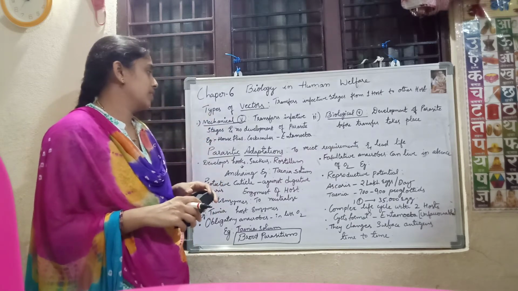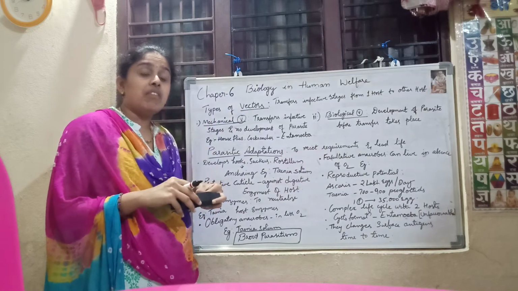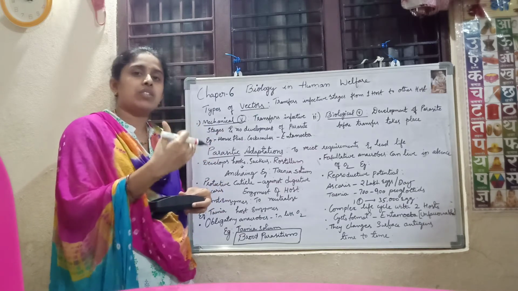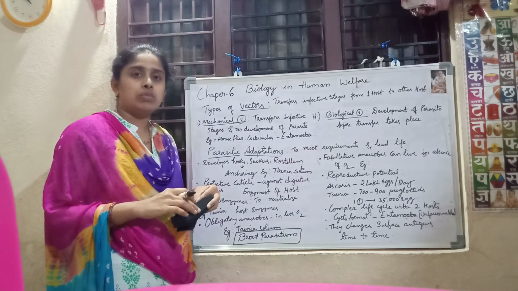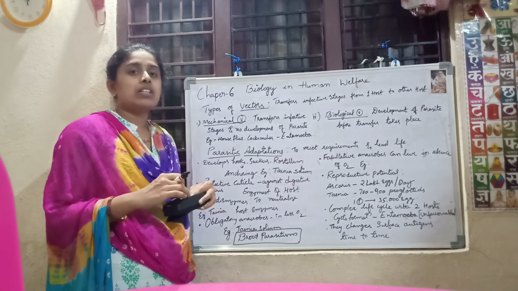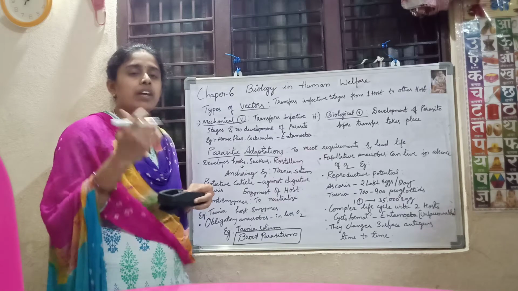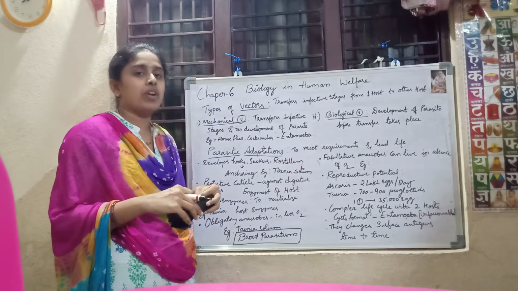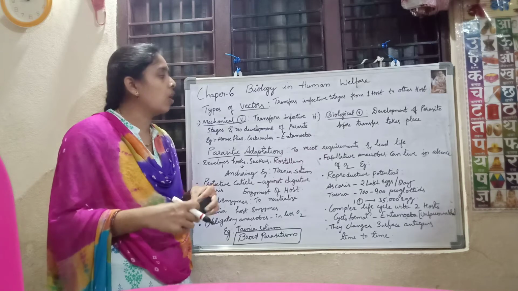So now we'll see vectors. What are the types of vectors? Vectors are the organisms which are helpful for transferring the infective stages from one host to another host. Sometimes we say malarial fever came from a mosquito bite. So there are some vectors like house flies and cockroaches carrying the infective stages from one place to other places. Those organisms which transfer the infective stages from one host to another host are called vectors.